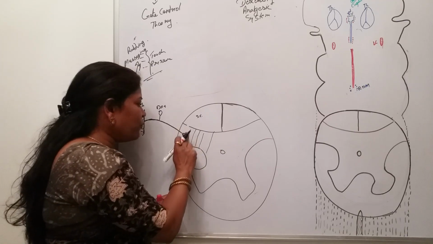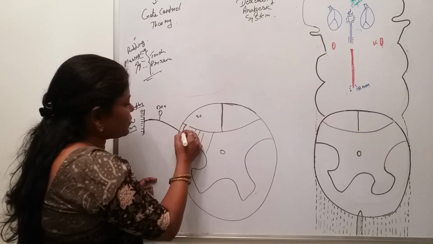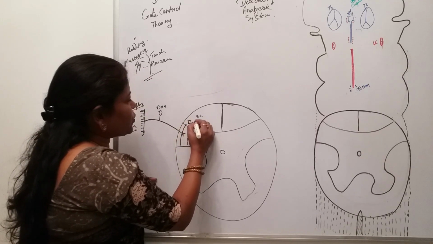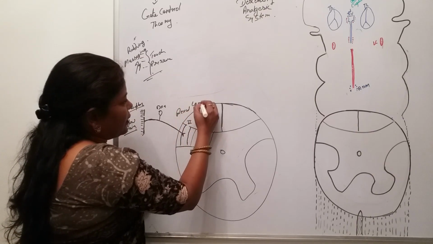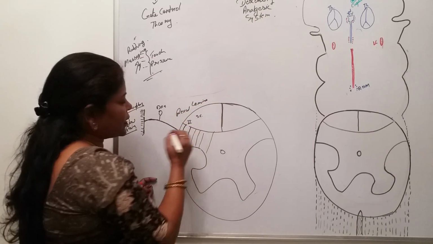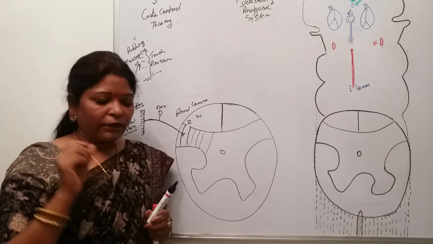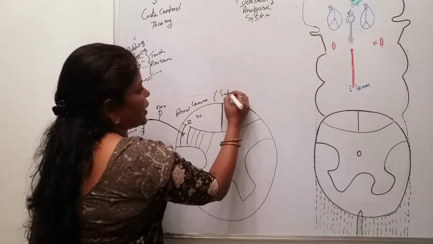But on which lamina will it terminate? It terminates on a very specific lamina, the Rexed lamina 2. And this Rexed lamina contains very small neurons known as the substantia gelatinosa.